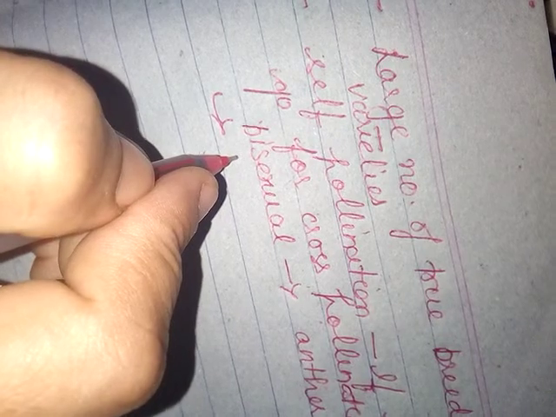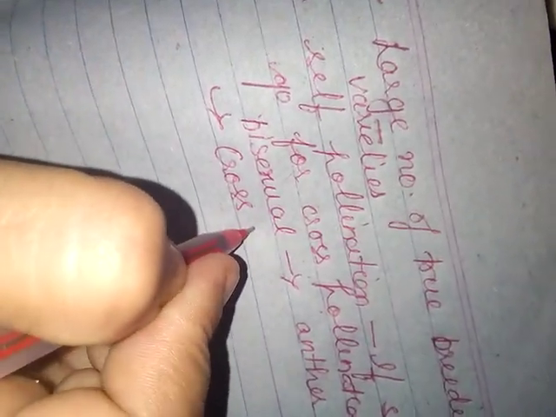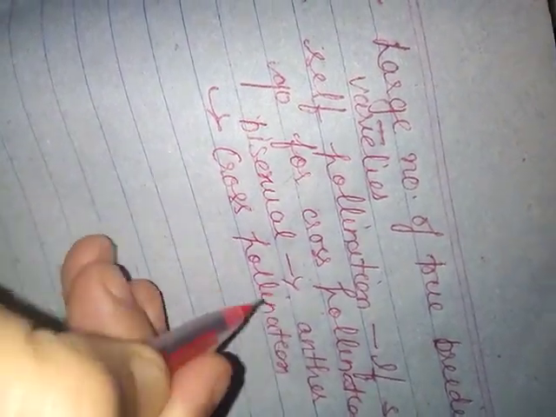So we can remove its anther by the process of emasculation and can bring about the cross-pollination by artificial means. So cross-pollination is also possible in the pea.